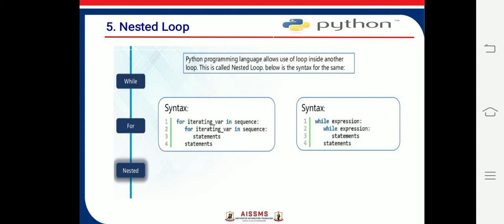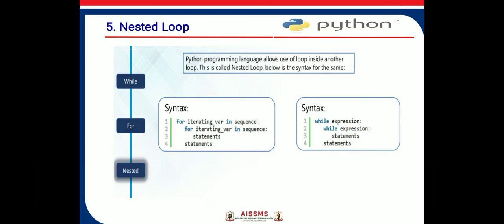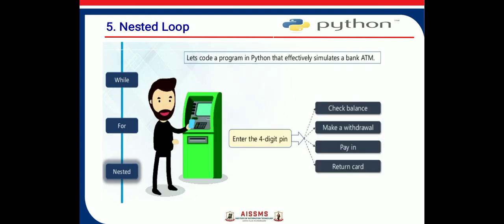Examples of nested loops are given here using a for loop and using a while loop. In the for loop, for iterating variable in a sequence, and then for iterating variable in a sequence again. The second for loop will execute if the condition of the first for loop is true. This is called a nested for loop. Another example of a nested loop is the nested while loop. Here it is shown that the inner while expression statements are executed if the condition of the first while statement is true. So this is called a nested loop.